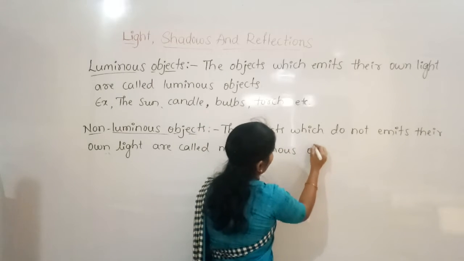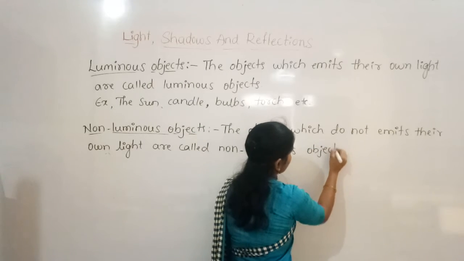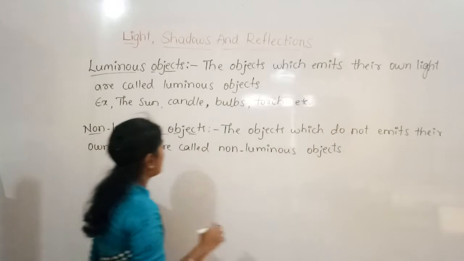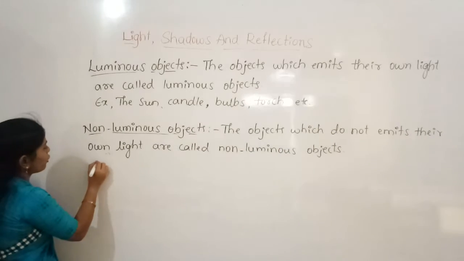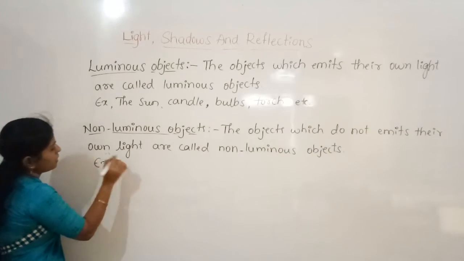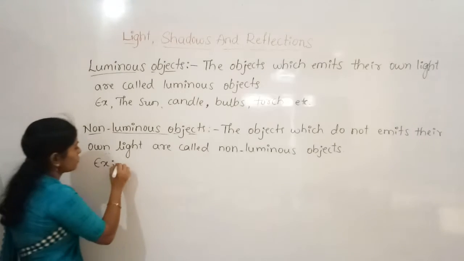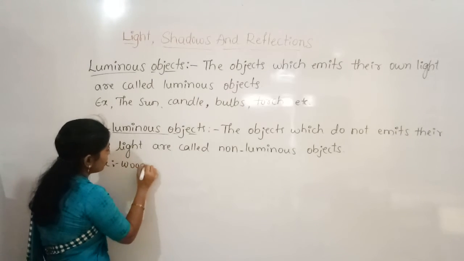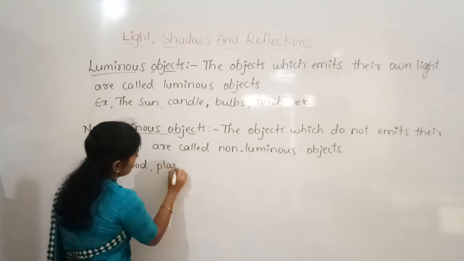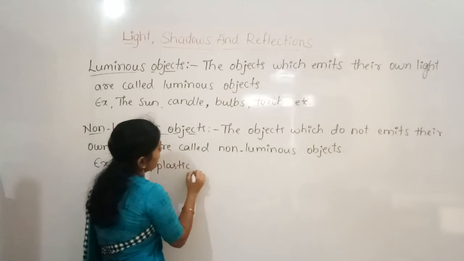And what examples can we give for non-luminous objects? Examples are wood, plastics, paper.